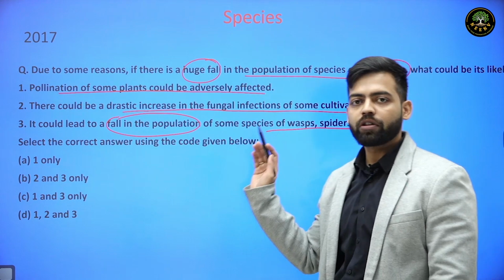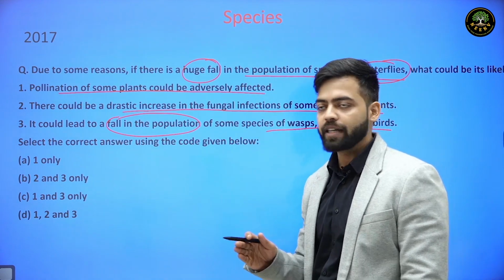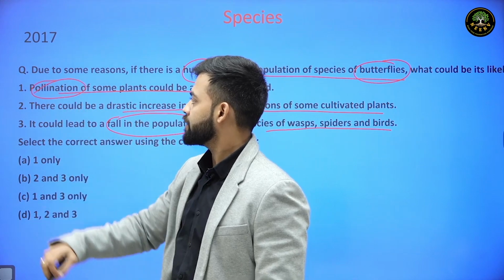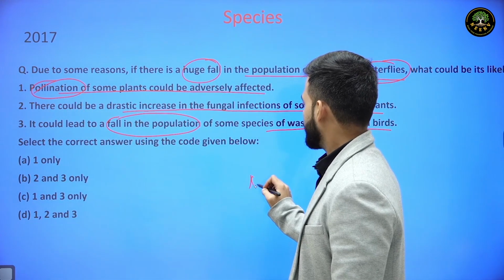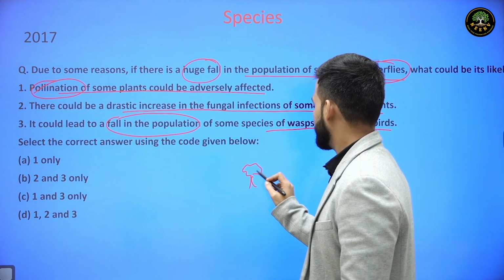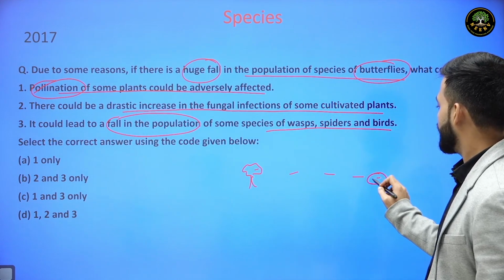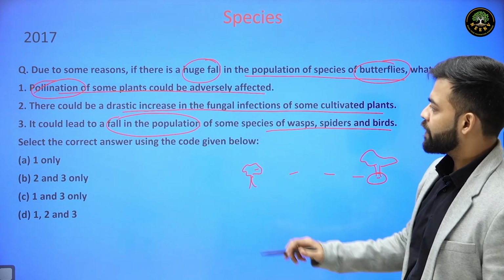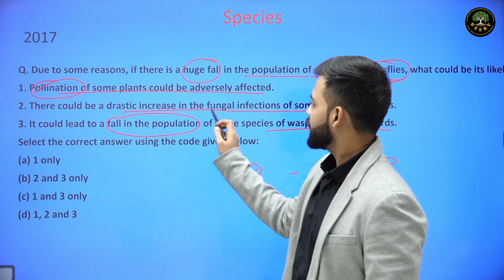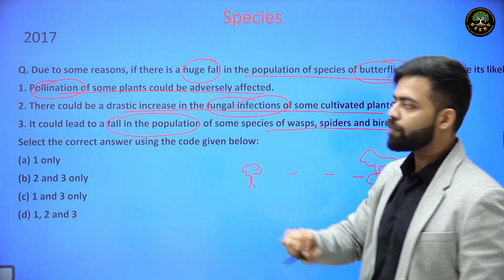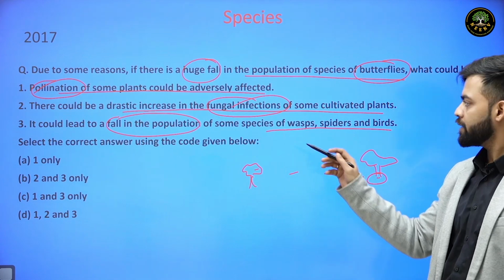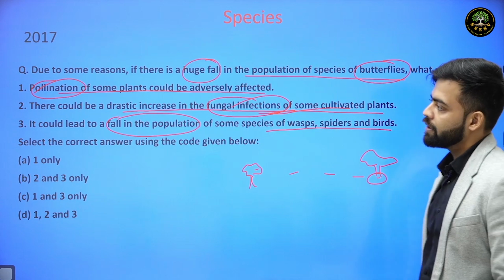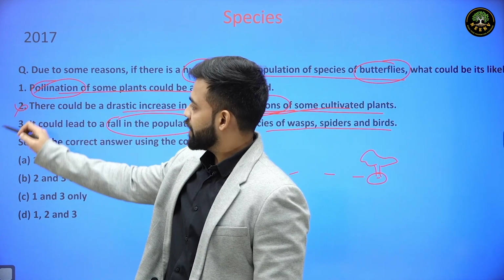Now we already saw the role of butterflies or different insects that they act as pollinators. They are excellent pollinators. They pick pollen grains from the flowers and they spread it into different area, hence they are known as pollinators. Now as far as this, there could be a drastic increase in the fungal infections. There is no proven data to showcase the drastic increase in fungal infections of some cultivated plants. So this statement will become incorrect.